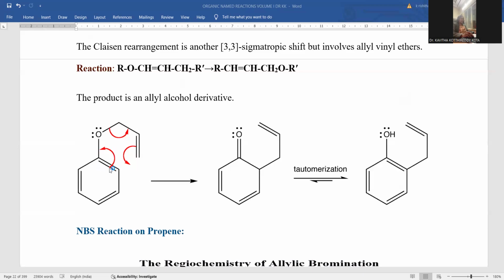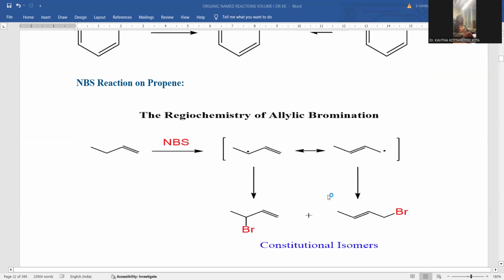Within the molecule, simultaneously, this pi bond is shifting over there, this sigma bond is moving and this pi bond is shifting over there, so that the bond formation takes place through the 3,3 sigmatropic rearrangement, which is called allylic rearrangement as well. Tautomerism of the same compound shifts the ketonic form into the enolic form so that the benzenoid nucleus is retained within the molecule. This is the way Claisen rearrangement is also part of the allylic rearrangement process.